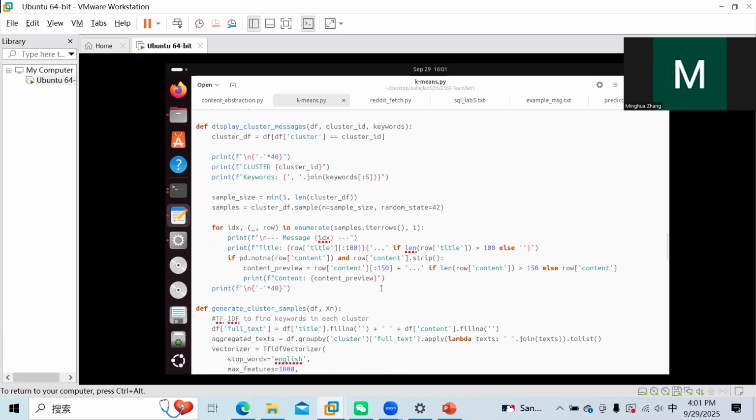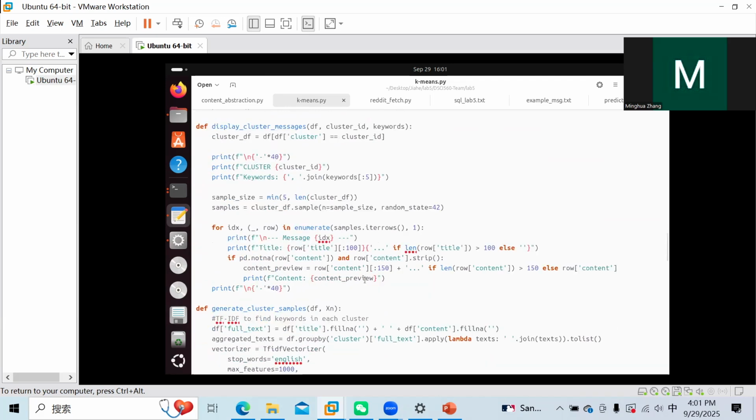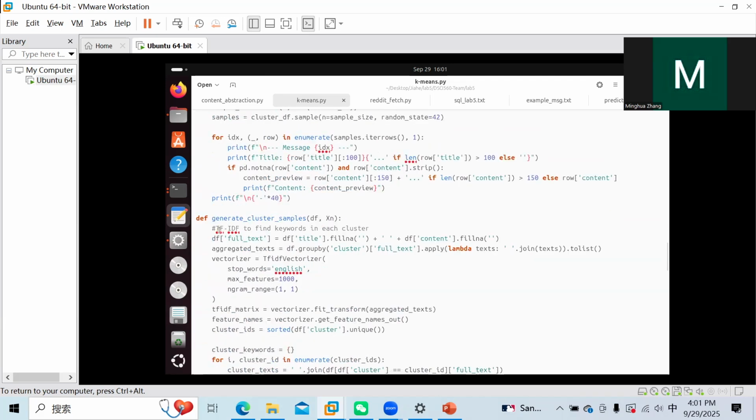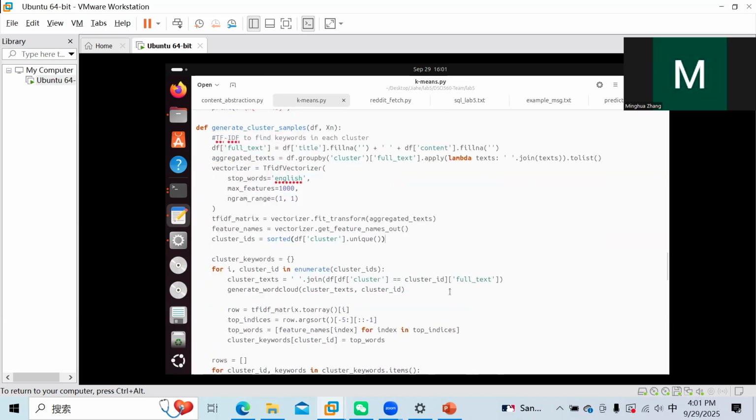For each cluster, we find the keywords using TF-IDF. And then we also use the word cloud for each cluster.